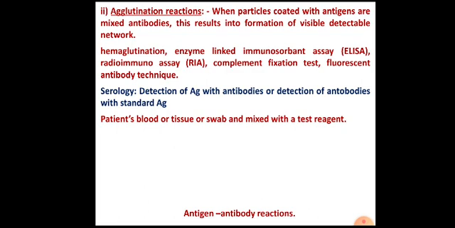So if there is presence of this virus in the sample, it will be bound by antibodies and there will be antigen antibody reaction. If there is antigen antibody reaction, then this indicates that there is presence of coronavirus, and therefore we can diagnose that the patient is infected with coronavirus.